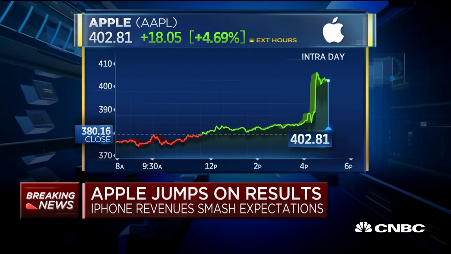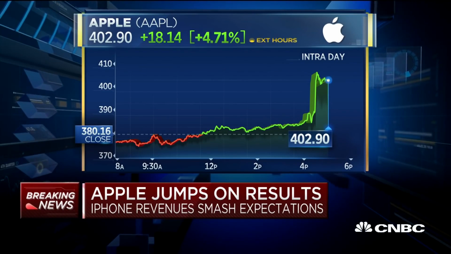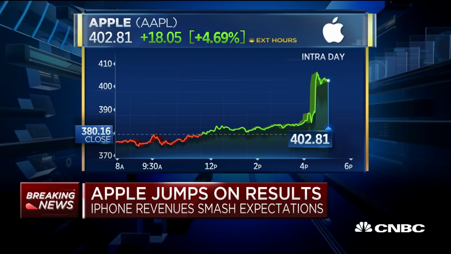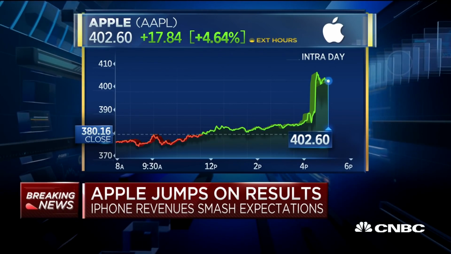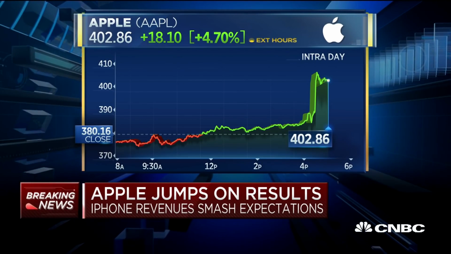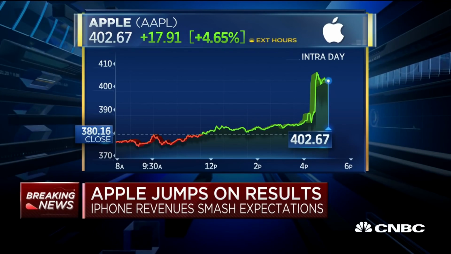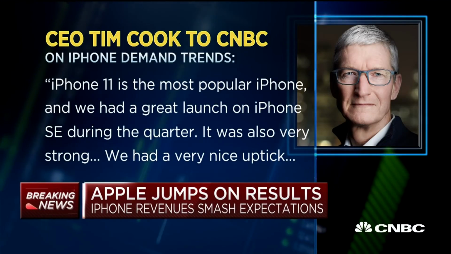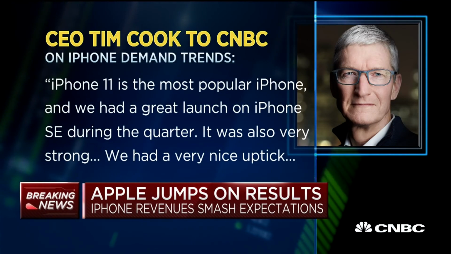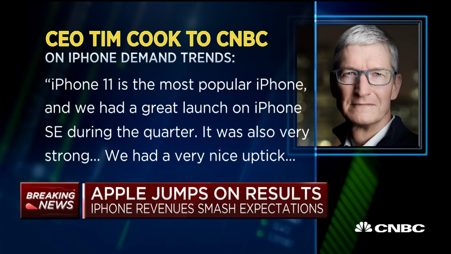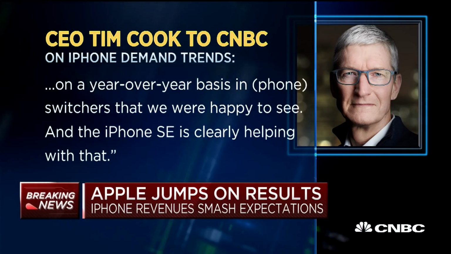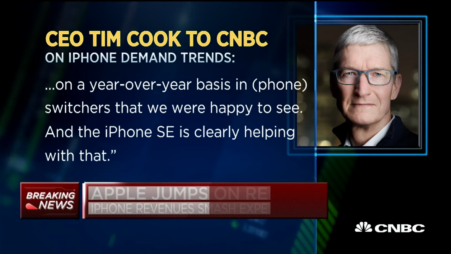If you look at the results, Apple easily beating here on the top and the bottom. iPhone revenue blowing past expectations to $26.4 billion. Street was closer to $22.4 billion. I did have the chance to catch up with Apple CEO Tim Cook. We talked about those iPhone demand trends and the mix in the quarter. Cook telling me iPhone 11 is the most popular iPhone, and we had a great launch, he says, on iPhone SE during the quarter. It was also very strong. We had a very nice uptick on a year-over-year basis in switchers, meaning Android switchers, that we were happy to see, and the iPhone SE is clearly helping with that.